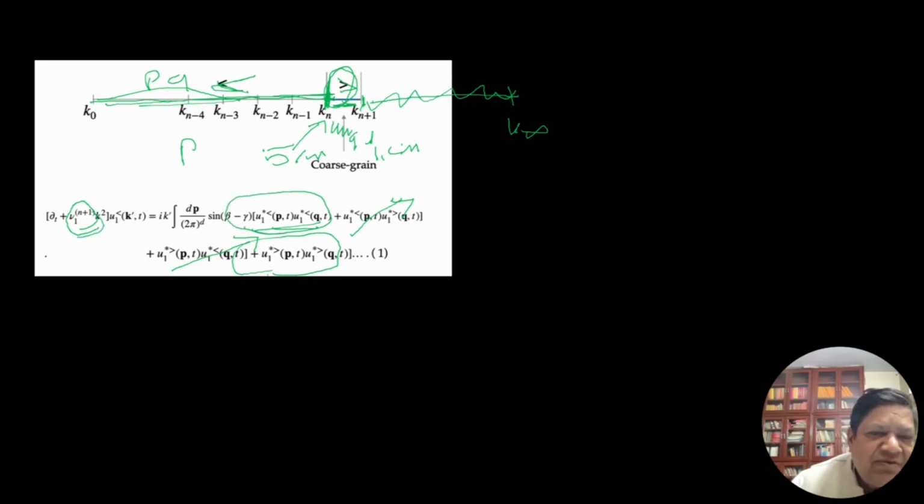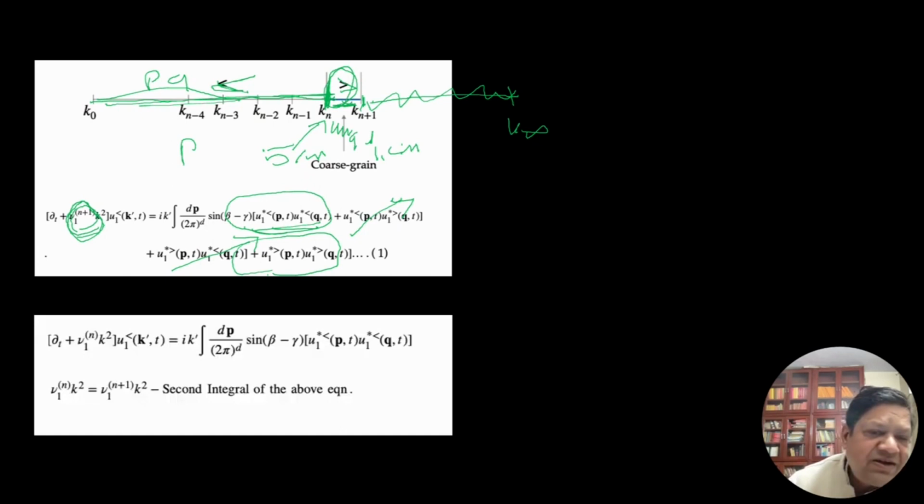Please remember that my viscosity is nu n plus 1. So in this equation, when I do averaging in my field theory, these are gone. Now when I look at the equation where I have resolution only up to 5 centimeter, so that means these modes are already gone, then my viscosity will be nu 1 n.